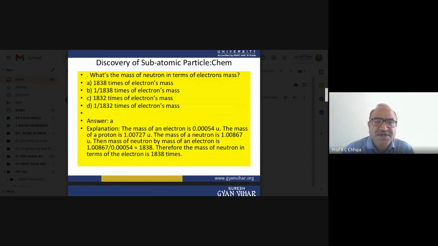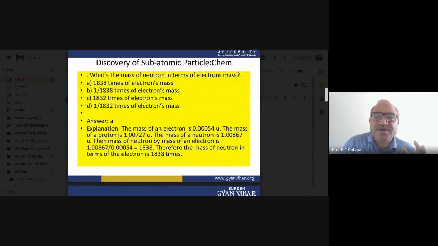That is 1838 times the electron mass, so that is very heavy. The mass of neutrons as compared with the mass of the electrons is about 1838.